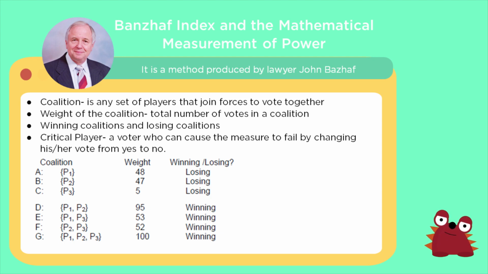Next, we also have the coalition D, E, F, G, which are the winning coalitions. So, we also have the concept of critical player. Itong critical player, it basically means that a player is necessary in order for a coalition to win.